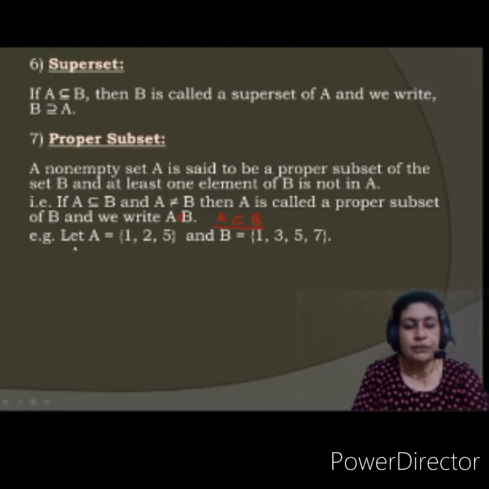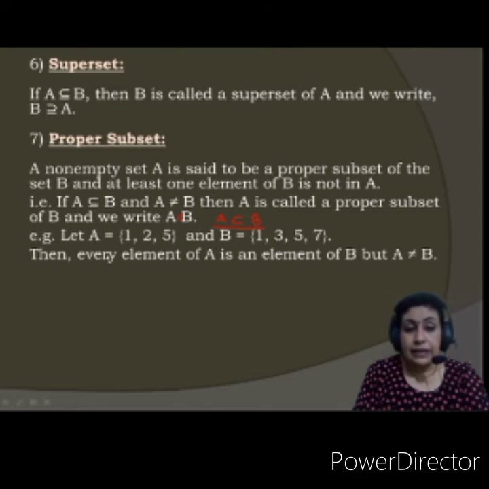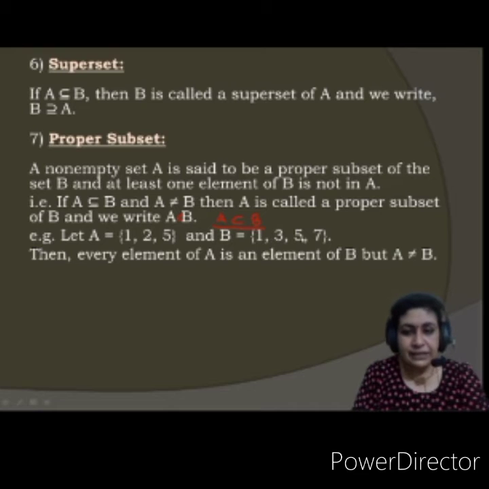Let's proceed further. See, let us understand with the help of an example. Let A be the set consisting of 1, 2 and 5 as its elements, and B be the set containing 1, 3, 5 and 7 as its elements. Okay, understood? Fine. Now then, every element of A is an element of B. Correct? See, 1 is there, 1 is there. Then 2 is not there, 5 is there, 5 is there. Okay, but still A is not equal to B.